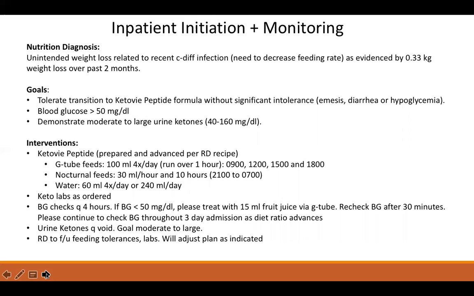In addition to that, another intervention included checking urine ketones Q void to check for moderate to large ketones. And the RD was to follow up feeding intolerances or tolerances and to check labs to make sure patient is in ketosis. And as every day went by, the RD was in charge of adjusting the plan as indicated.